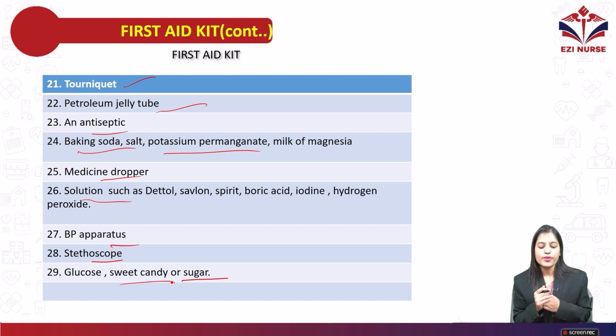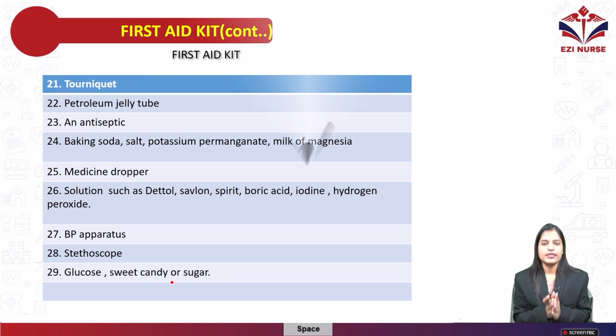I hope you understood what items you have to keep in the first aid kit. Everything which is important in an emergency situation, like a BP apparatus, glucose monitoring strips or machine, thermometer, different kinds of bandages or roller bandages, adhesive tape, antiseptic solution. Everything important to protect the life of the person, we have to keep in the first aid kit. Some medicines also we can keep in the first aid kit.